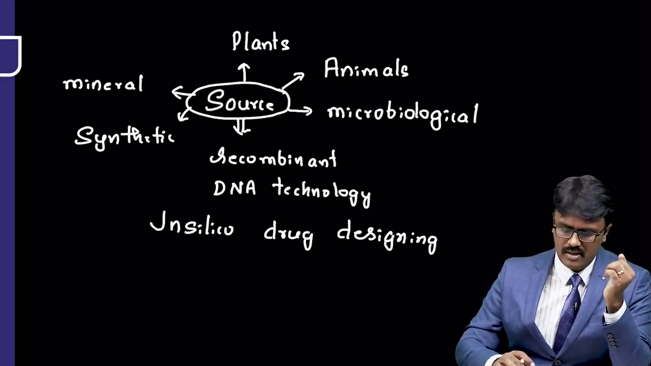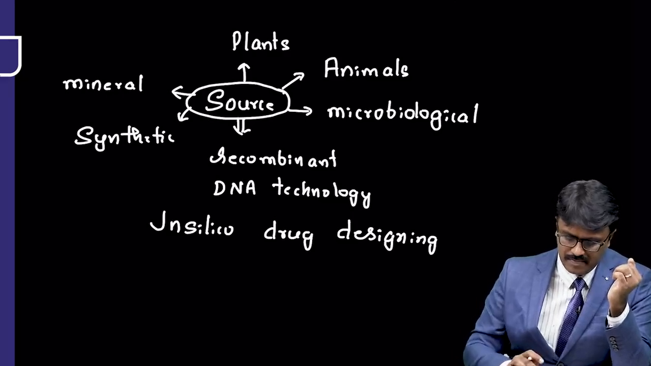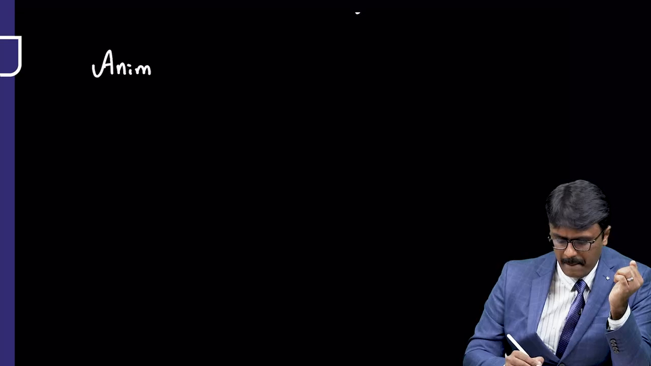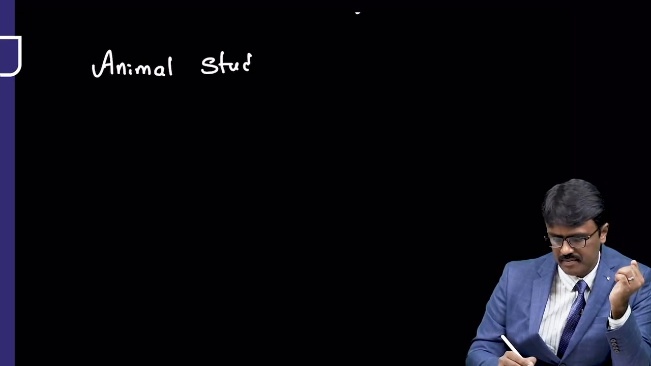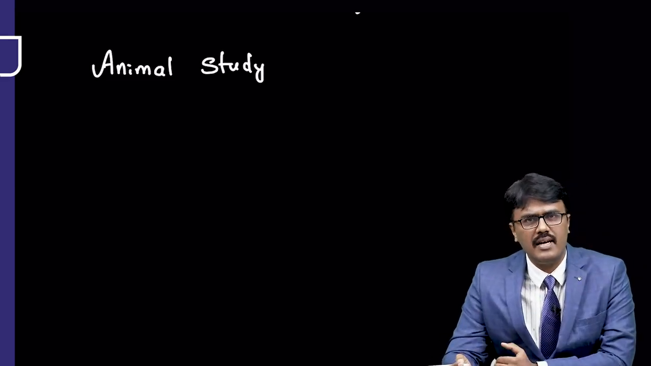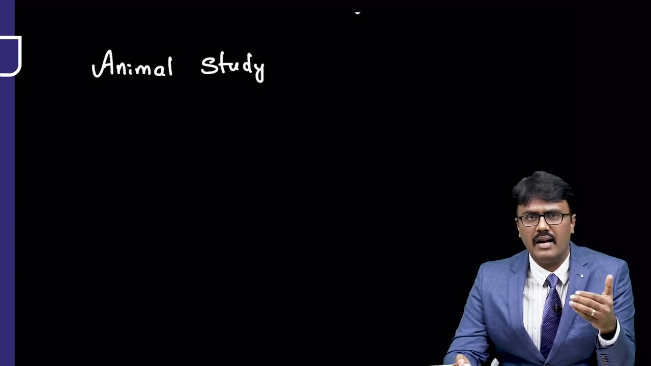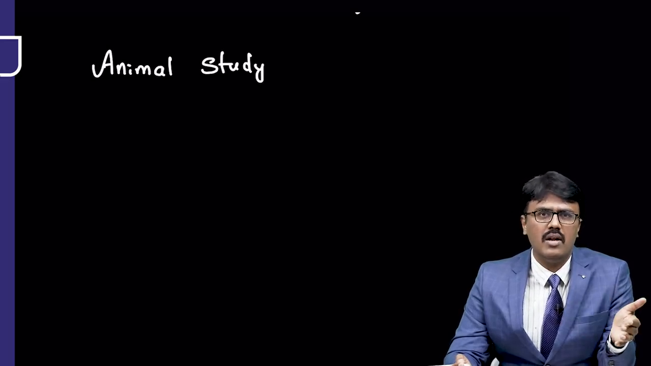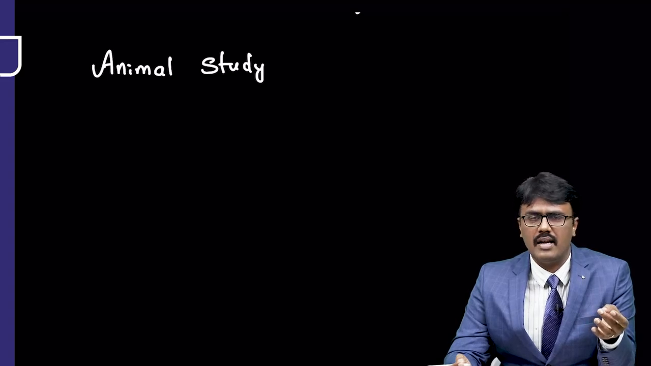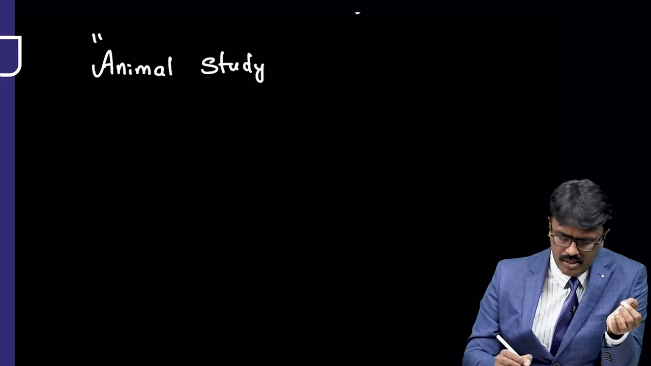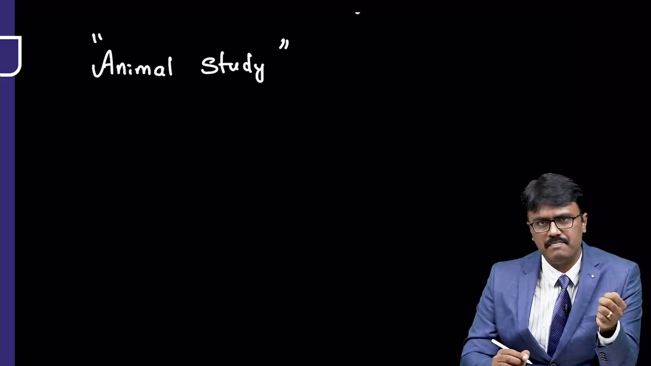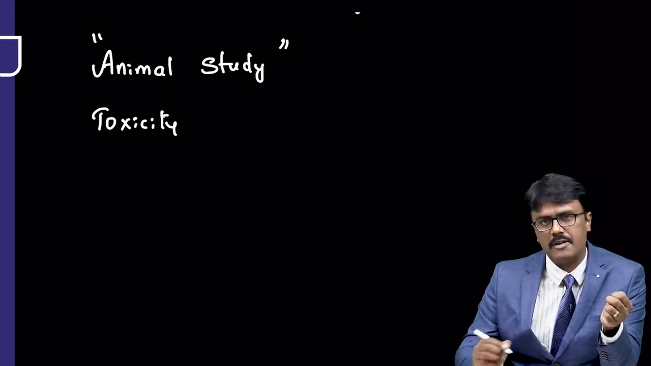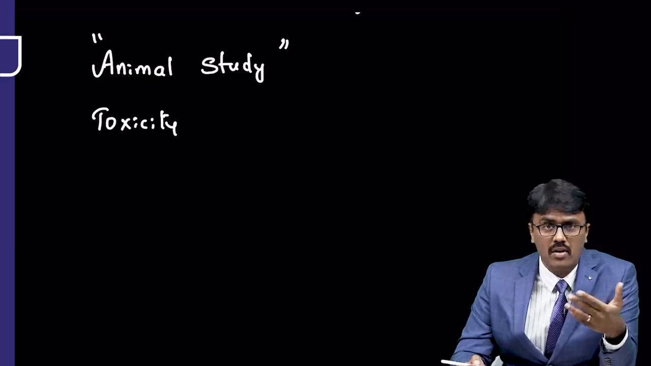The next important aspect is animals, the animal study. In animal studies, we take animals. You know that we take mice, rats, rabbits, dogs, and monkeys for the trial, but usually we use the smaller animals like rats, guinea pigs, and rabbits. In animal study, what is the major thing we find out? The major thing we find out is the toxicity of the drug, because most of the animals may not have the disease.